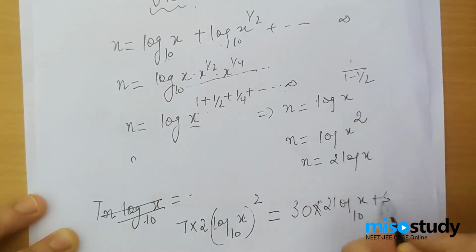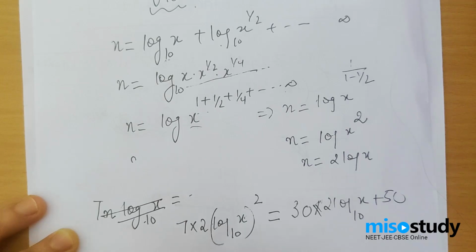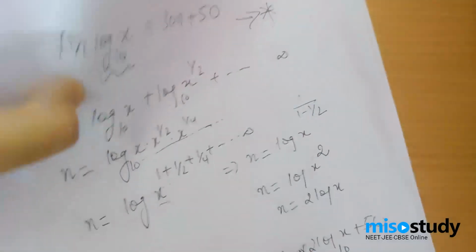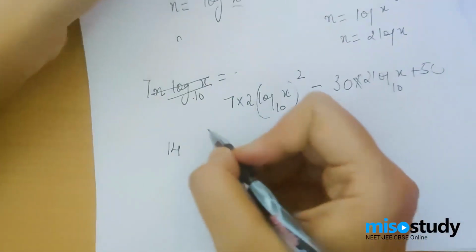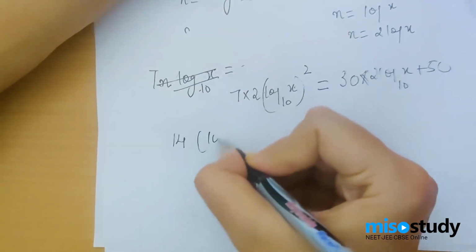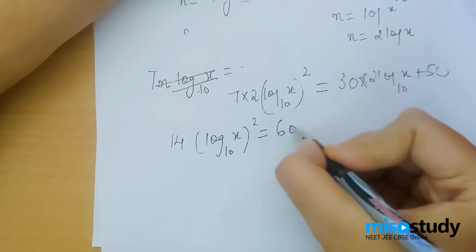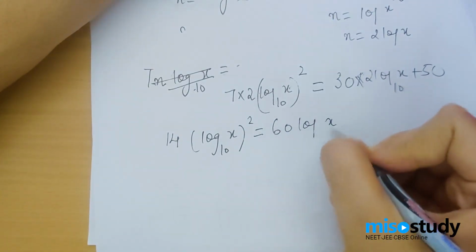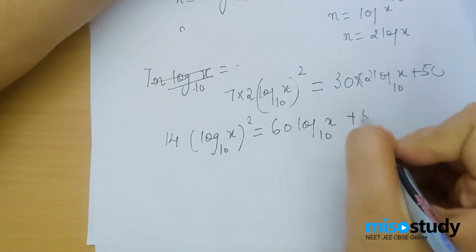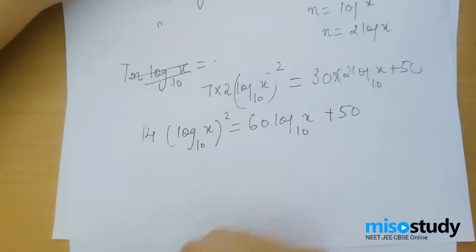So this would be 14 (log x base 10)² equals 60 log x base 10 plus 50, right?